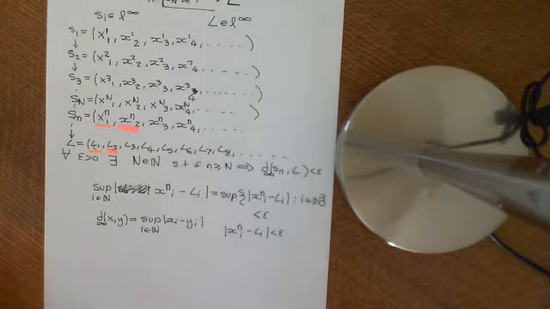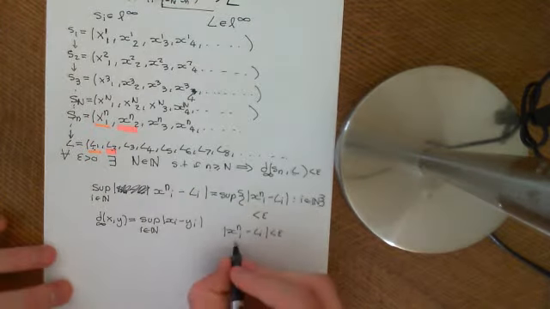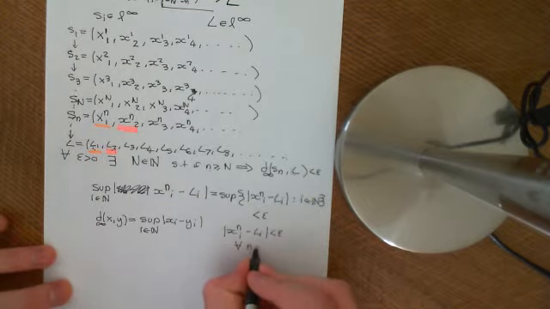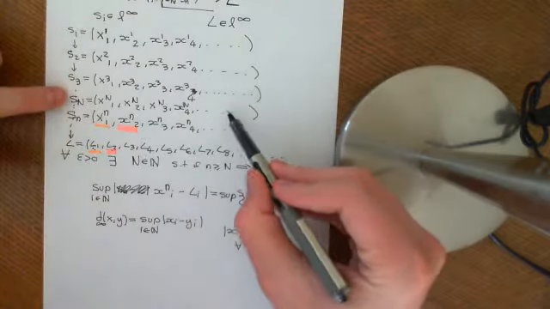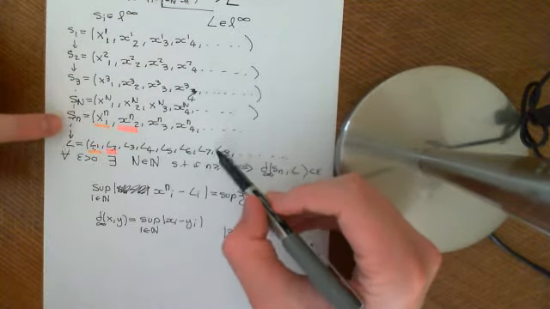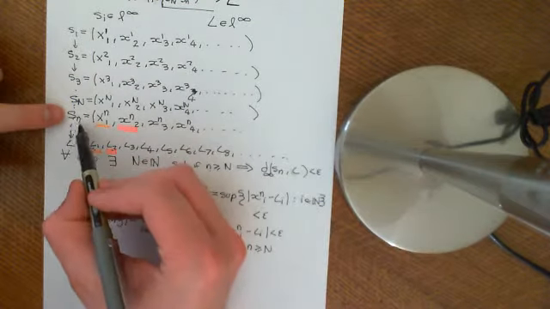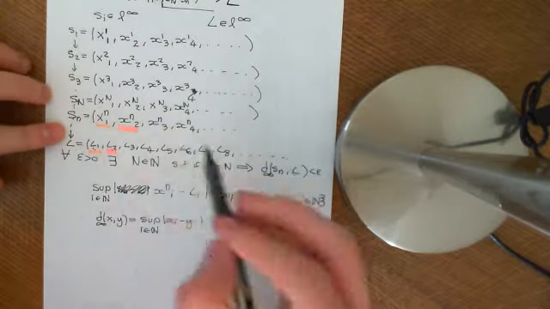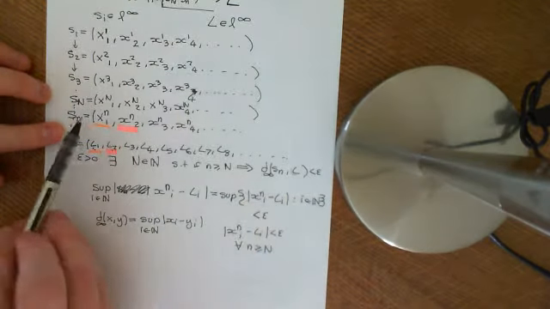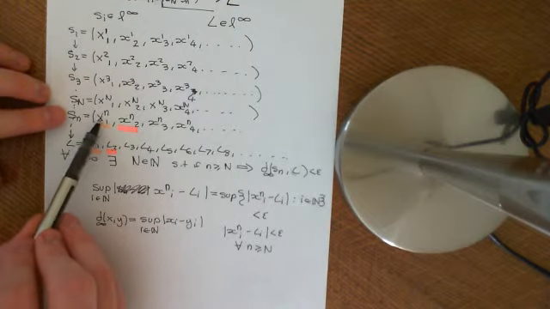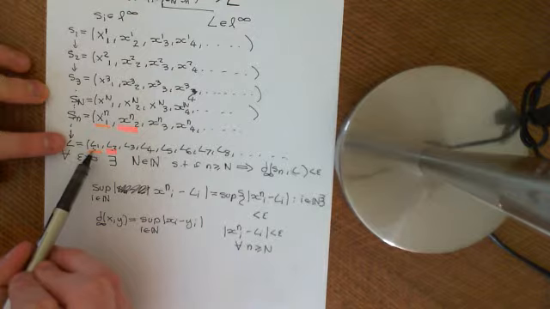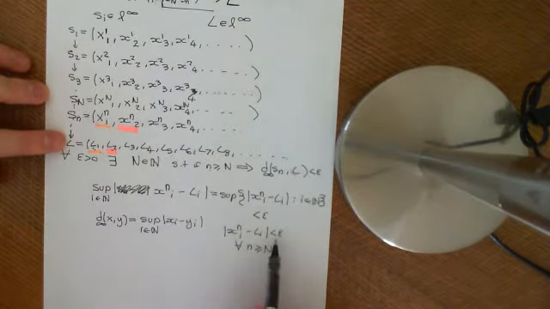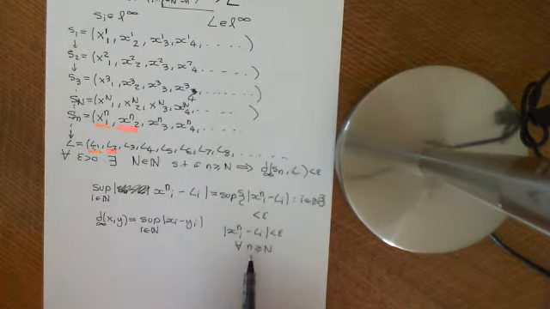Okay, and that's going to tell me something interesting, because this is true for all little n greater than or equal to big N. So if I choose any sequence that is greater than or equal to big N, and I take any S little n that's greater than or equal to big N, and I go along this, and I take the first term, let's say, of whichever sequence it is, and I subtract it from L1, and I take the modulus of that, that must be less than epsilon. So this statement is true for whatever little n you choose, bigger than big N.